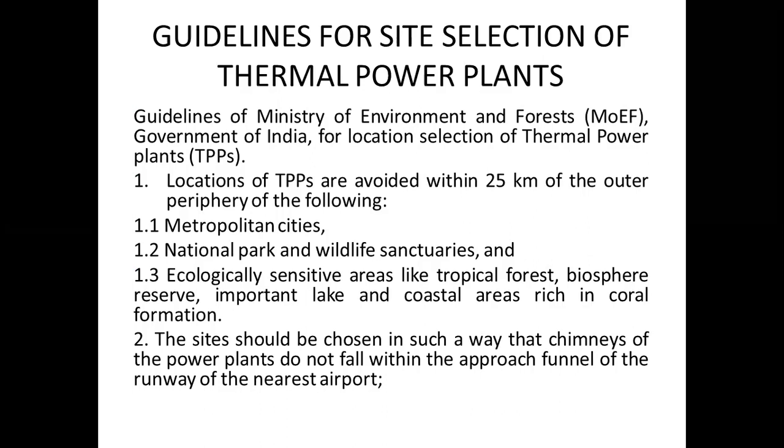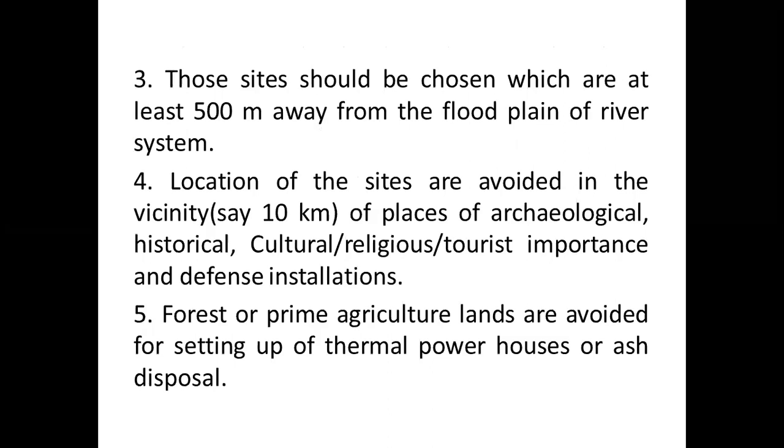means a metropolitan city, it should be 25 kilometers away. It should be 25 kilometers away from national parks and all wildlife sanctuaries. It must be 25 kilometers from ecologically sensitive areas like tropical forest, biosphere reserve, important lakes, and coastal areas rich in coral formation. The site should be chosen in such a way that the chimney of the power plant does not fall within the approach funnel of the runway of the nearest airport. The site should be chosen at least 500 meters away from the floodplain of a river system.